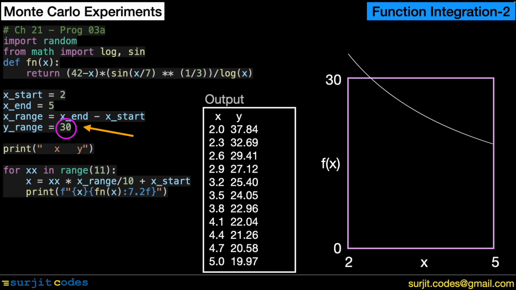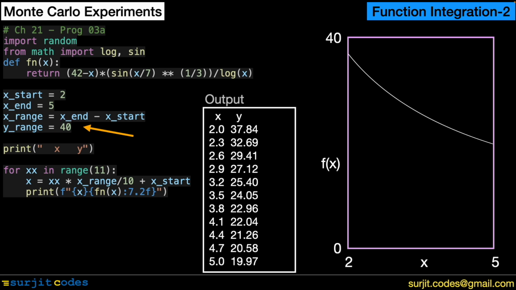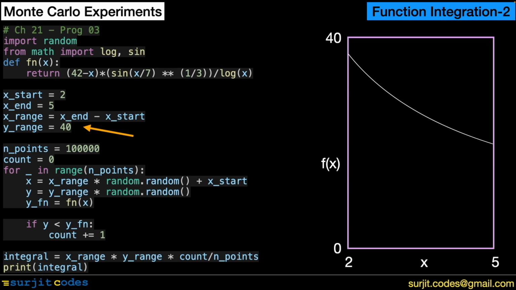So we increase the y range from 30 to 40 and enlarge the rectangle. Now that the function is entirely within the rectangle, we proceed with our Monte Carlo experiment program with new y range. Its execution now gives the correct value of the integral. This illustrates that it is very important to ensure that the curve does not go out of the rectangle, otherwise the results are seriously in error. There is no further change in results if we increase the y range further to 50 or to 60.